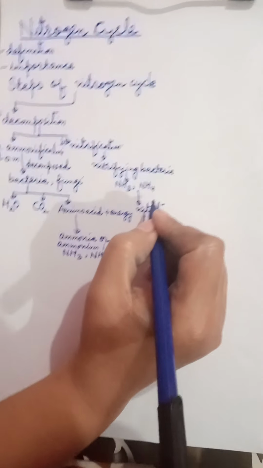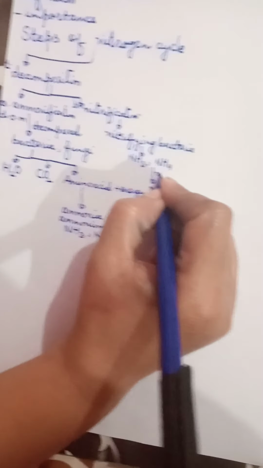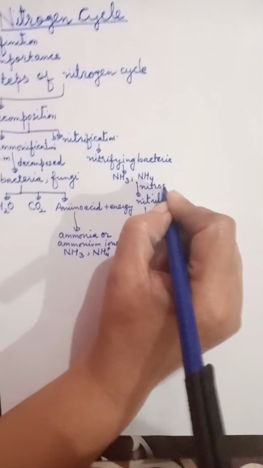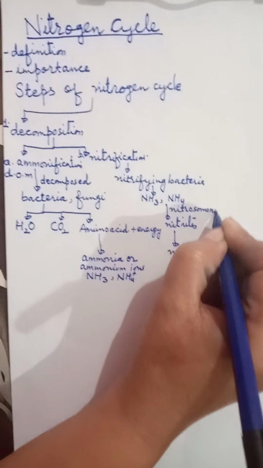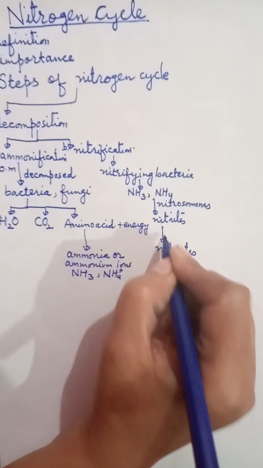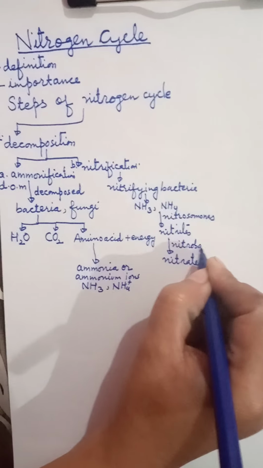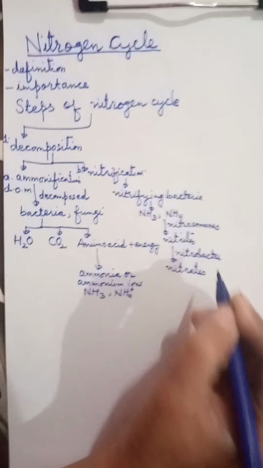The first, which converts ammonia and ammonium ions into nitrites, is called Nitrosomonas. While the second category of bacteria is called Nitrobacter.